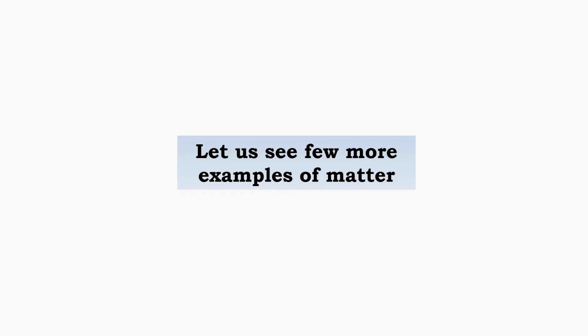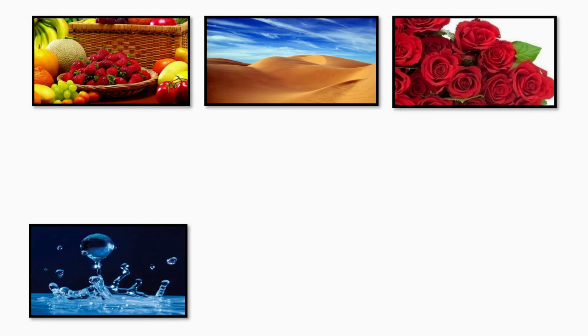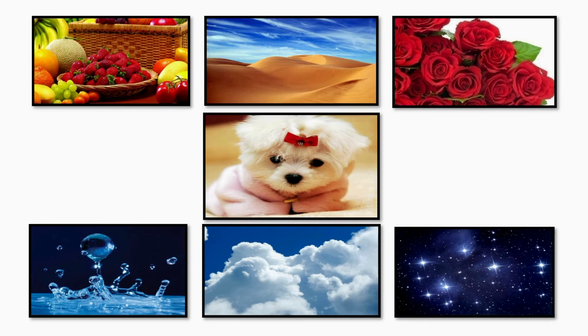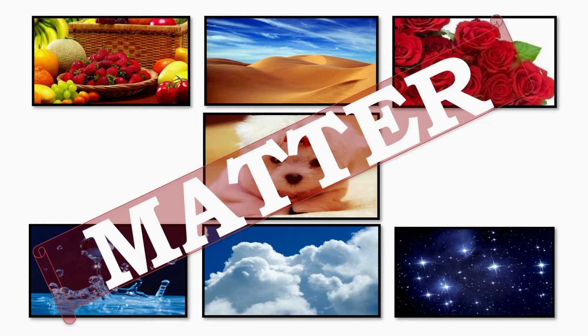Let us see a few more examples of matter around us. Everything around us is made up of matter. Fruits, flowers, sand in the desert, animals, water, air, clouds, and even stars are all forms of matter. Some of these are solids like fruits, flowers, sand, and animals. Water exists as a liquid, while clouds and air represent the gaseous state.